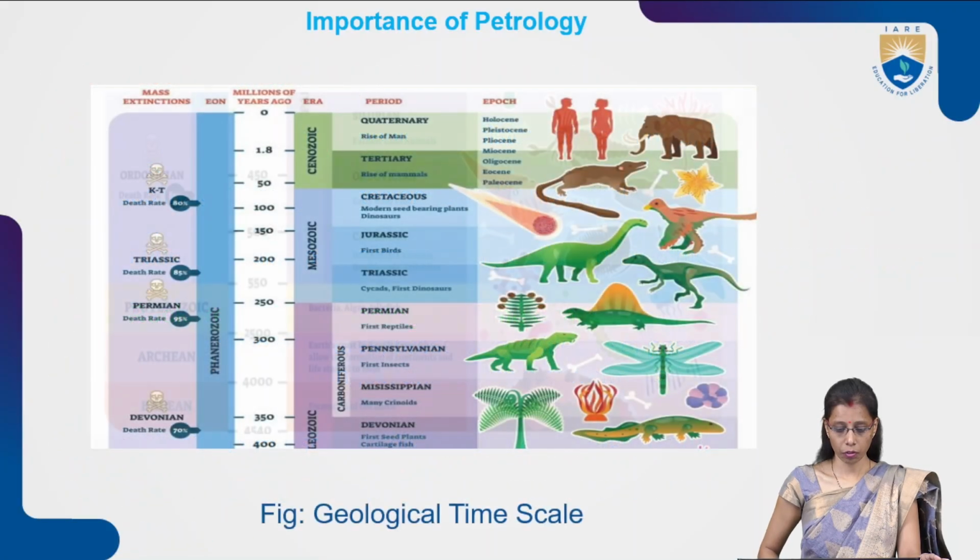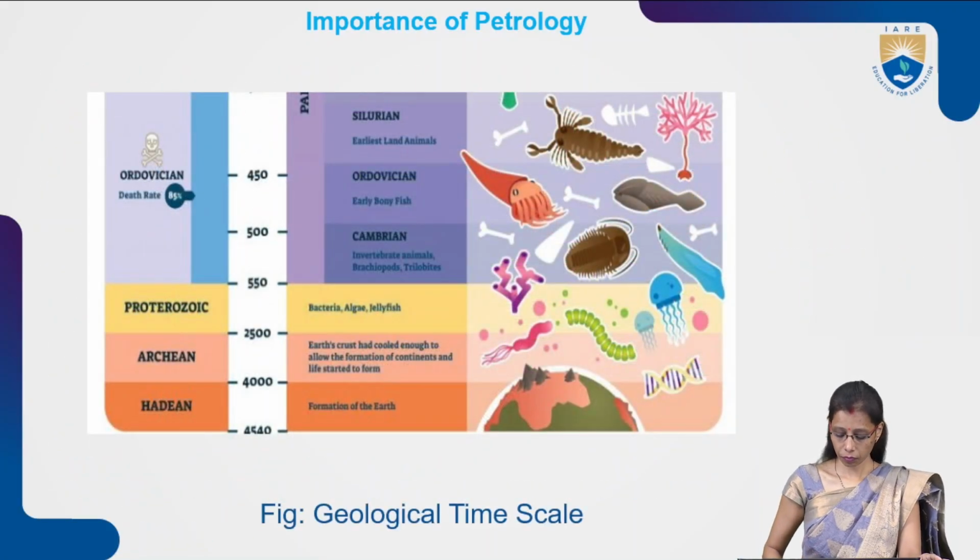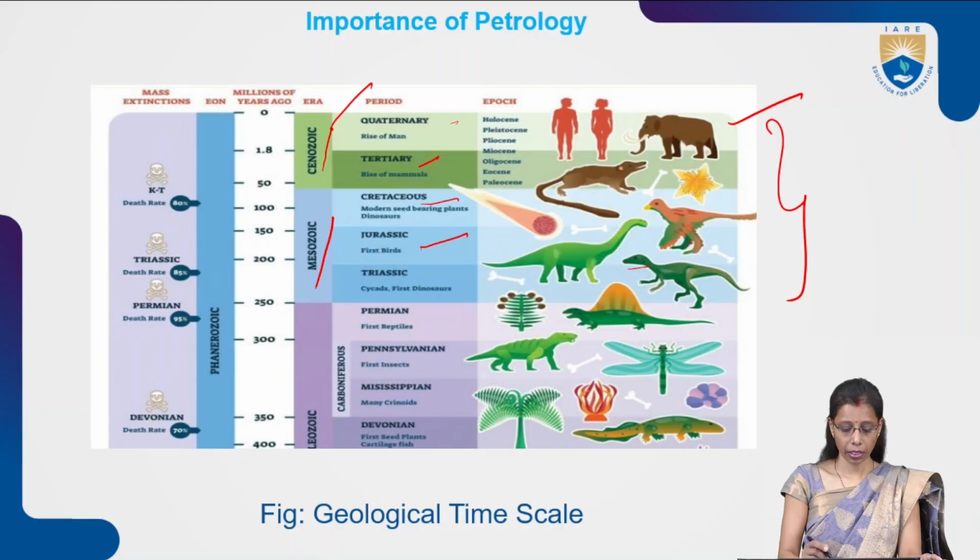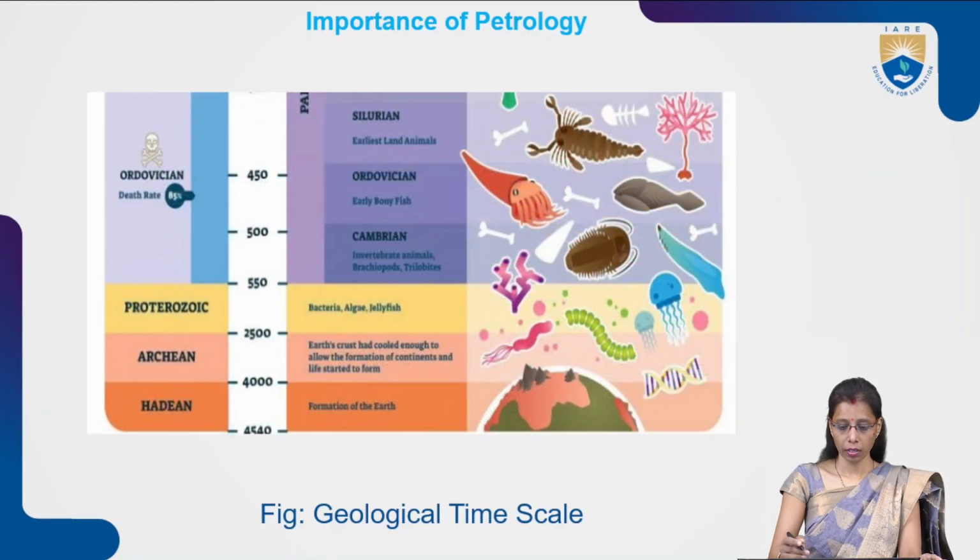Now, if you check the Paleozoic era, we have this kind of species, like the earliest land animals and early fishes. Then the Cambrian era, so these are the species in the Cambrian era or Ordovician era.